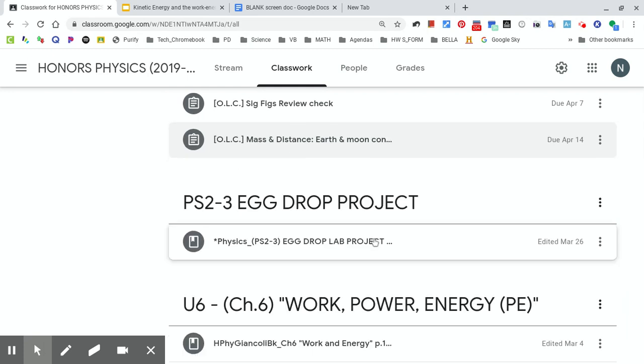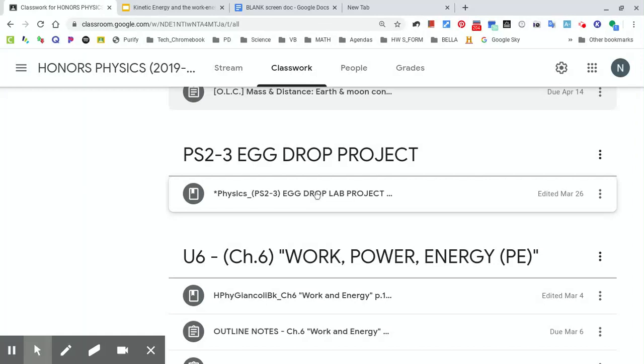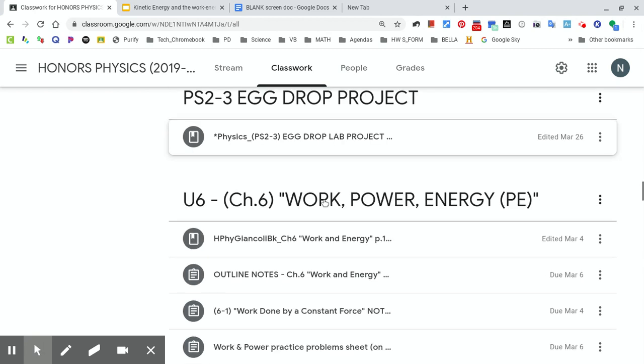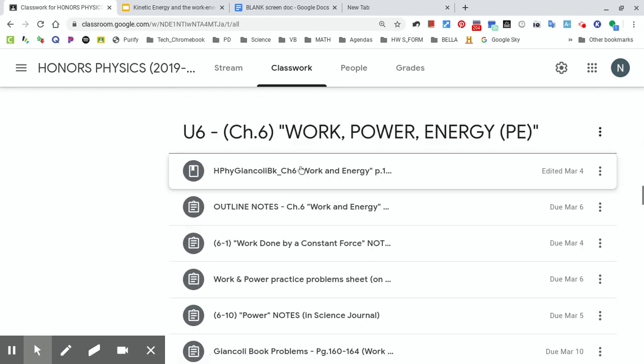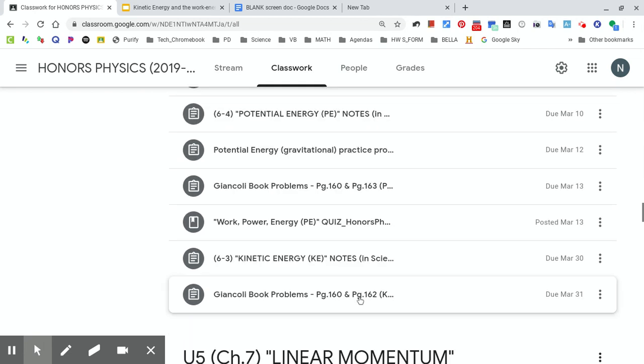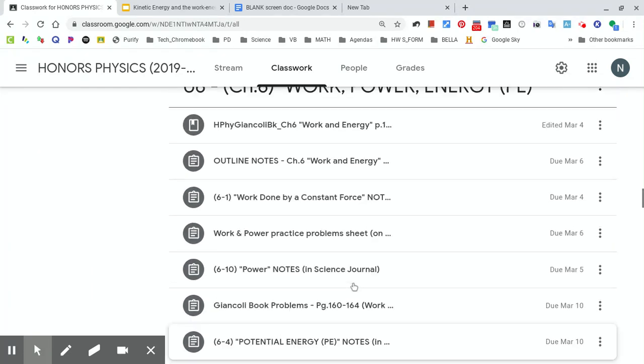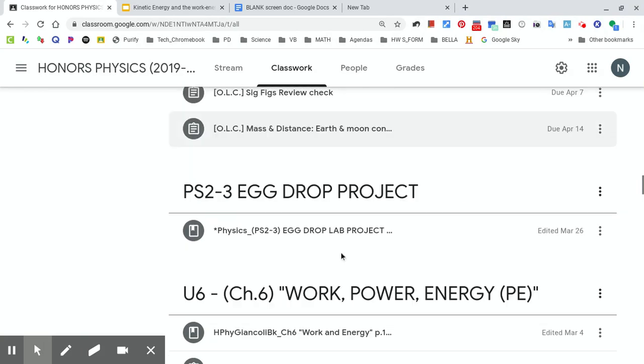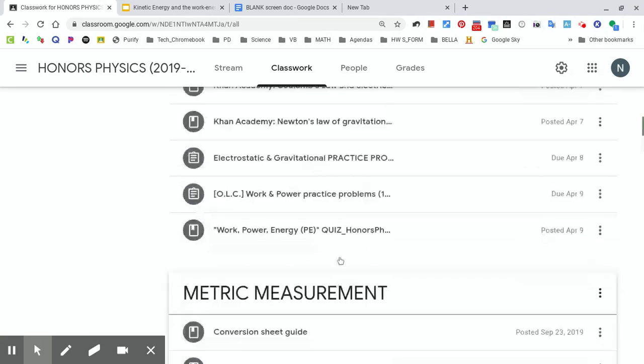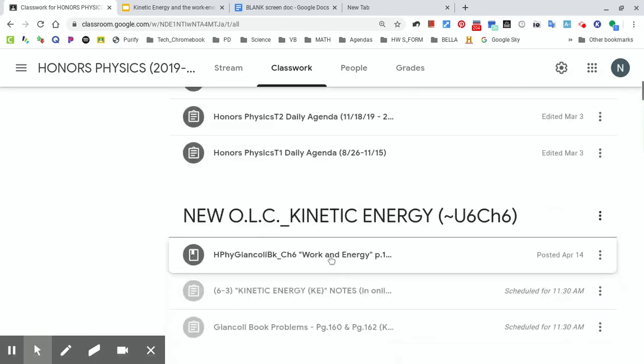All right. Egg jar project, I do have that for more people, not everybody yet. There's not very many. There's only 11 in your class right now. So please get that done and submitted through my form to me on your research. And I don't know if there's any questions on that. I know I relayed a message earlier about reminders. And then, of course, all of these are worth credit. So make sure you get any missing work done. I've been trying to get caught up on missing work for the trimester, and this is the chapter that was on the missing work.